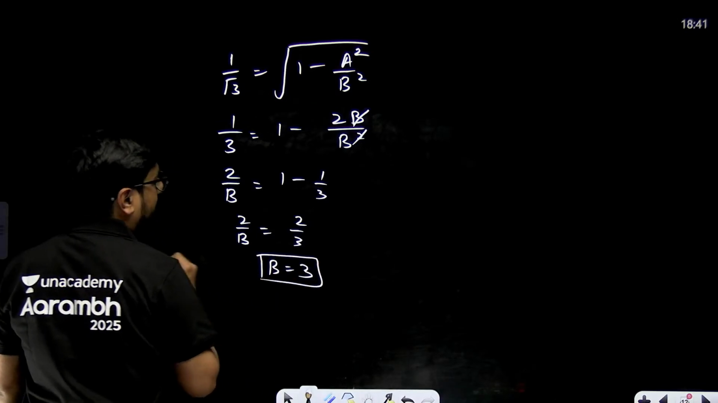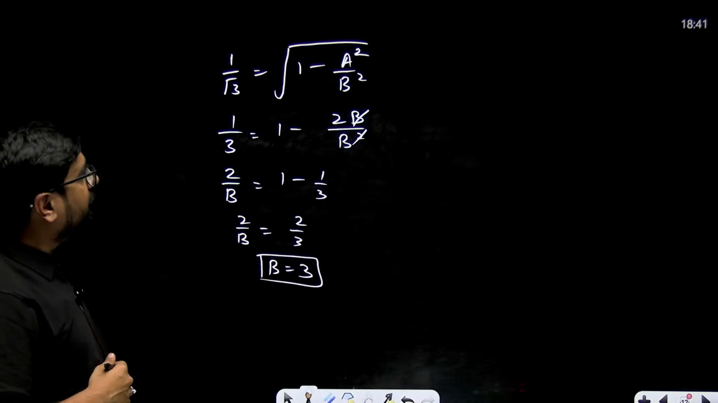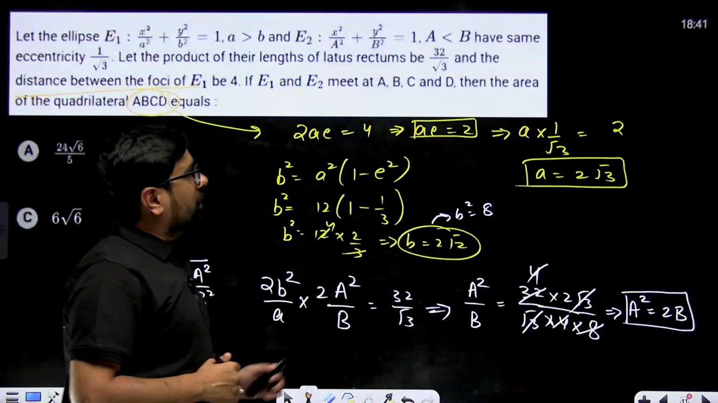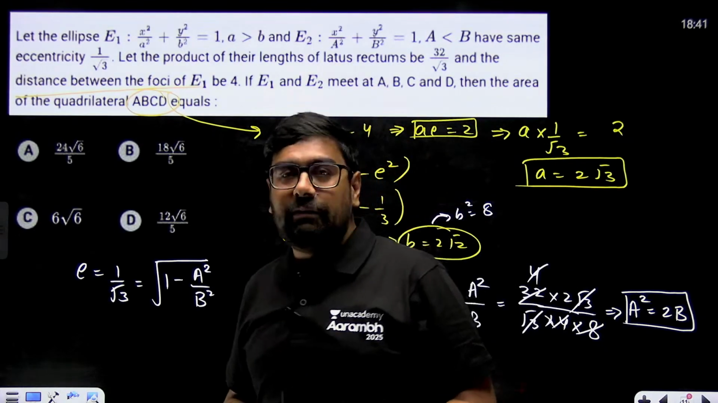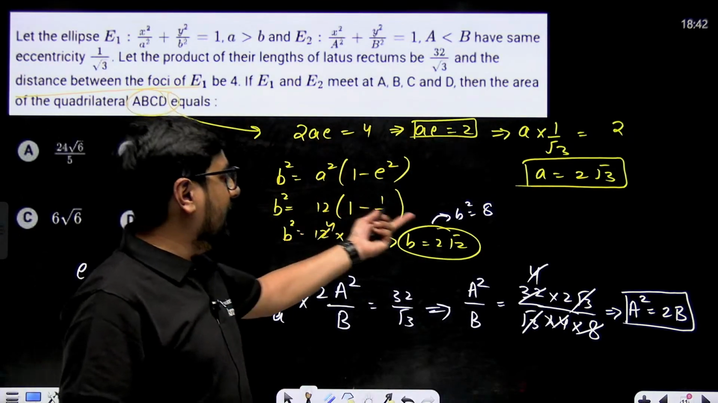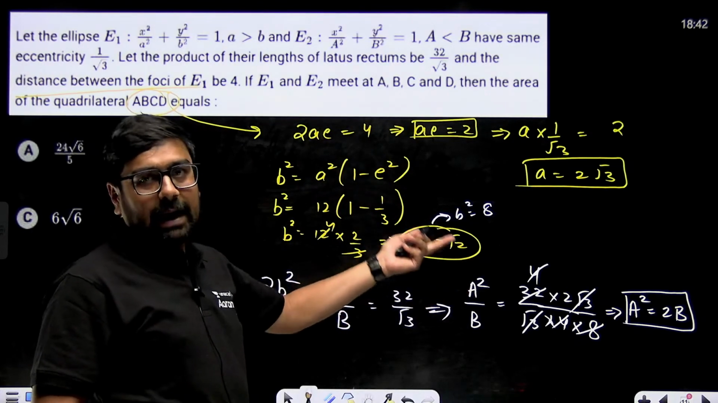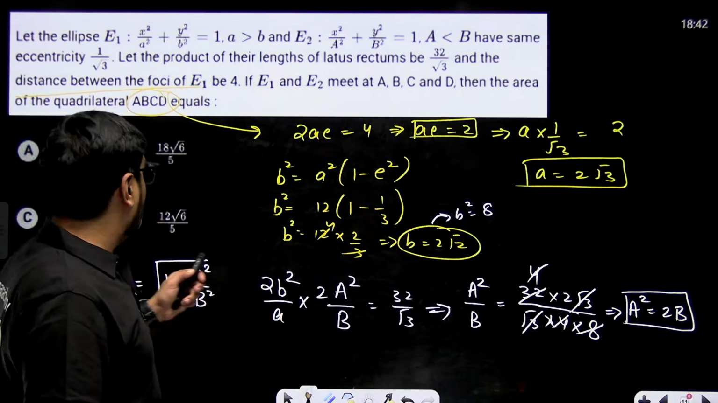We find B equal to 3. Now what the question says is that E1 and E2 meet at 4 points. So you have to solve E1 and E2. For that you need capital A, capital B, small a, small b. All of the things you have.